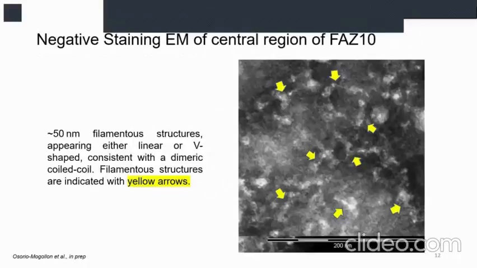And finally, we have performed a negative stain with electron microscopy, and we have found, indicated with yellow arrows, filamentous structures with 50 nanometers, corresponding to the previous in silico prediction, either linear or V-shaped.